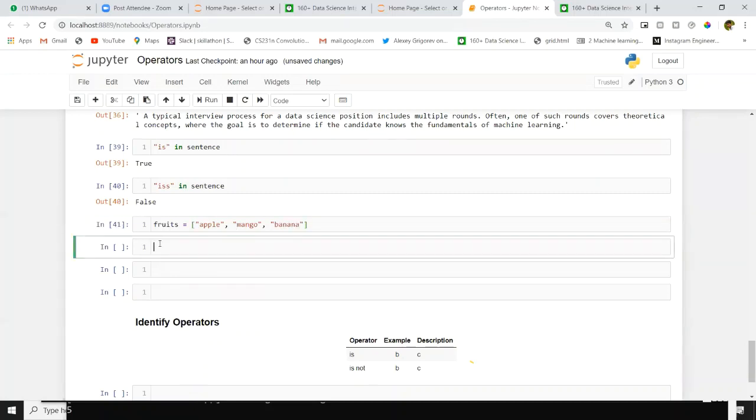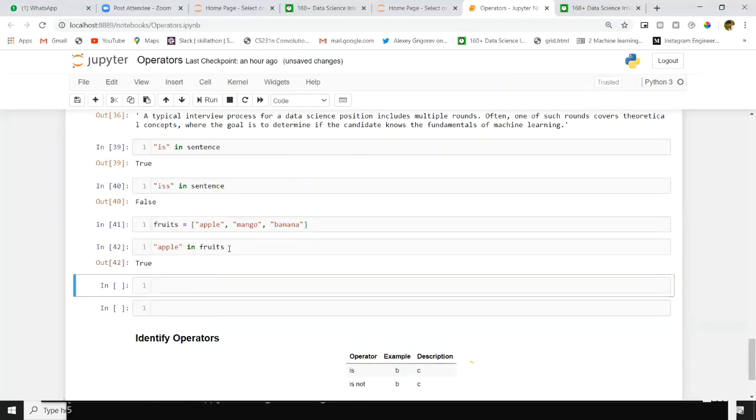I defined one list with the name fruits. Inside we have apple, mango, and banana. Now I want to check apple in fruits. If you run it, you'll get true. Why? Because apple is present there.